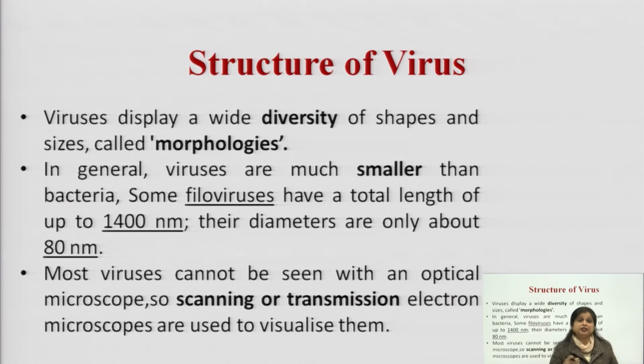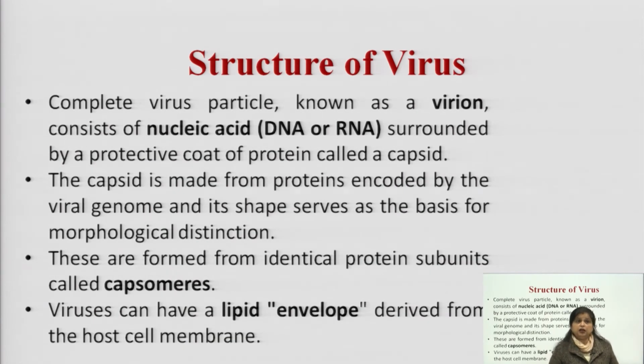We need special types of microscopes, mainly electron microscopes, for observing viruses in the labs, like scanning electron microscopes and transmission electron microscopes. As viruses are very small in size, we won't be able to see them with the bright field or compound microscopes which are available within normal microbiological labs. After that, when we move towards the structure of viruses, what is the structure of viruses?